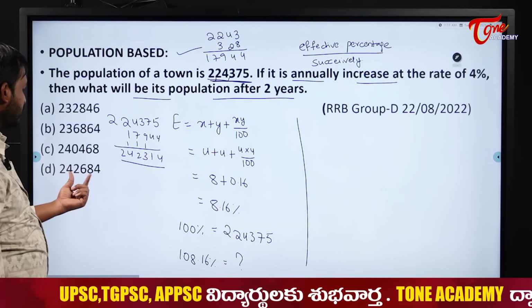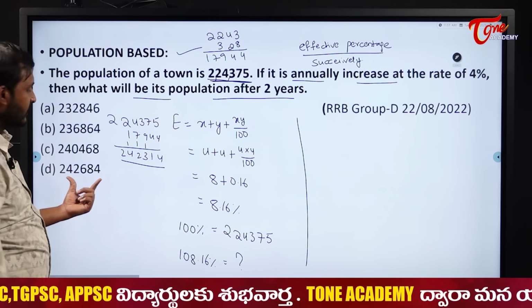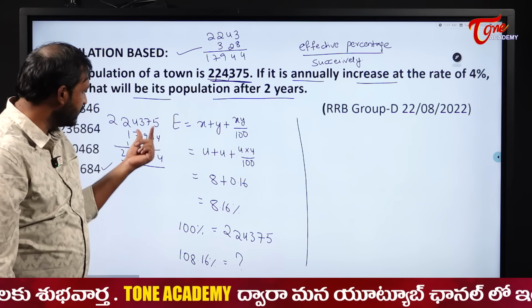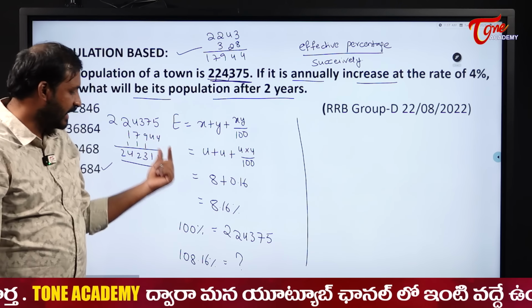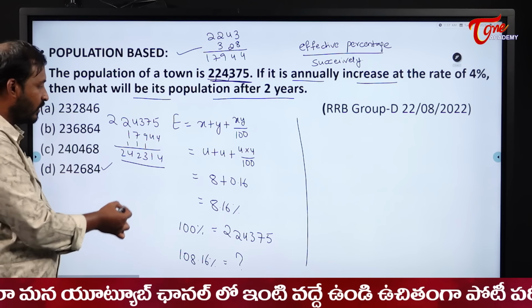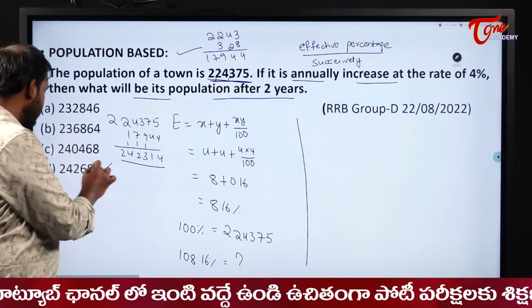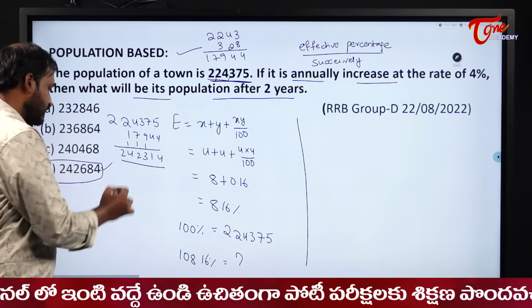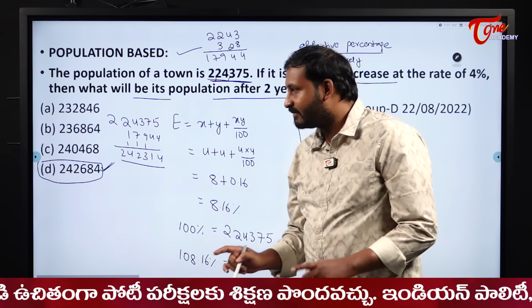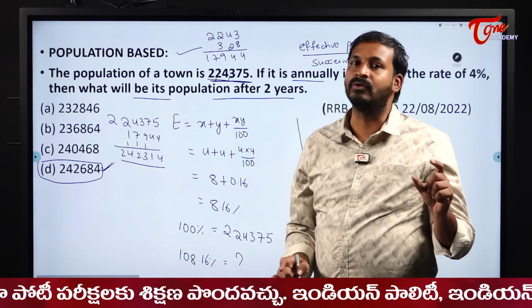It is nearer to which one, students? This one, see, 684. I am neglecting this, what we can say, 0.75 here and as well as 0.16 here. So now tell me, my answer will be greater than 242,314, right? Only one option is left for me and that will be my answer. This is how you need to do these questions. You cannot find the exact answer. Why? Because it will waste a lot of time if you do so.